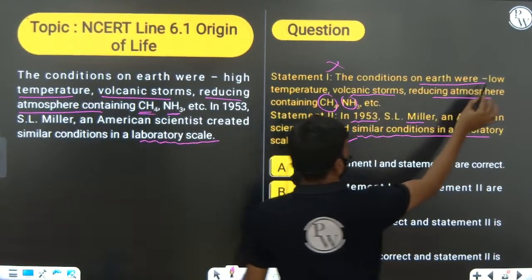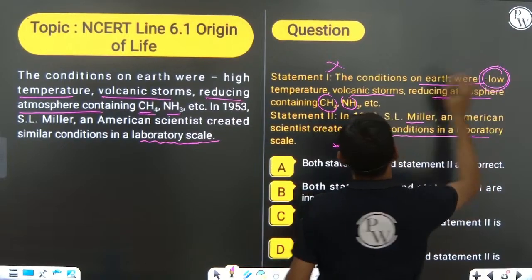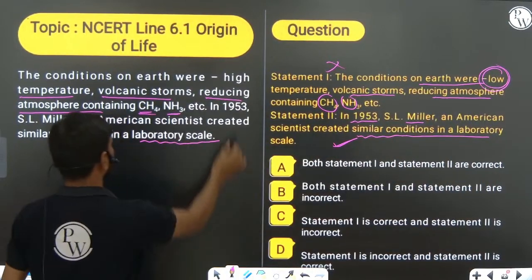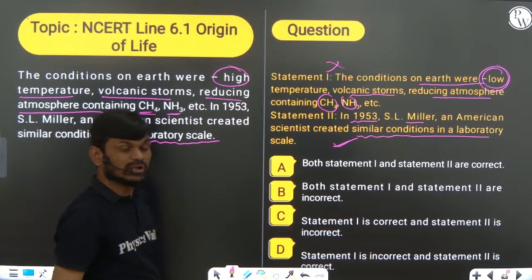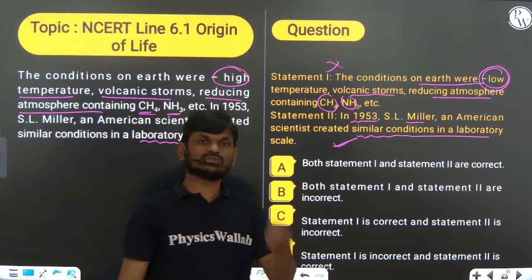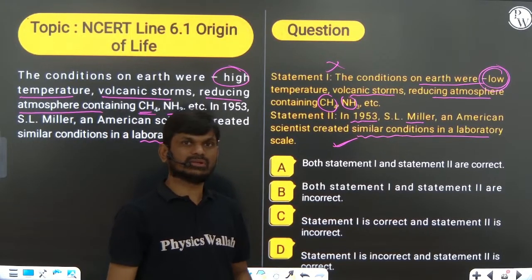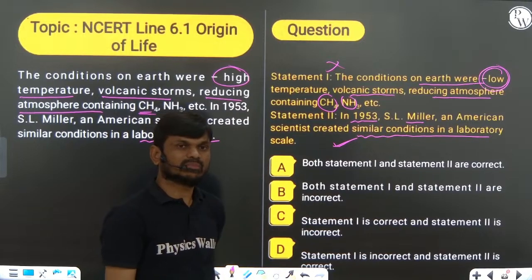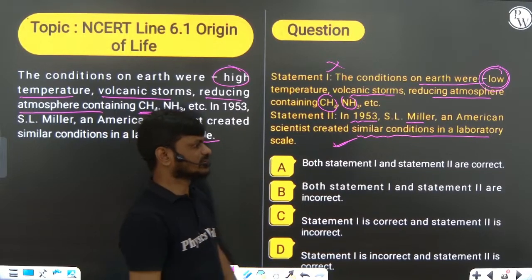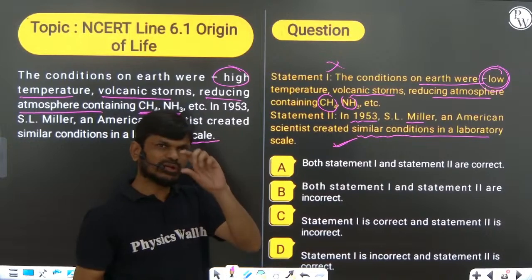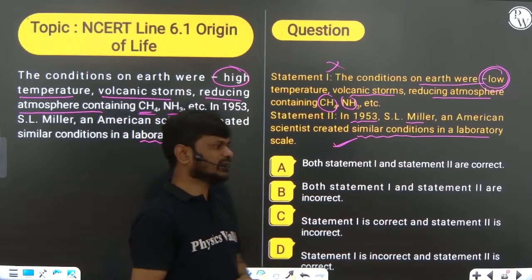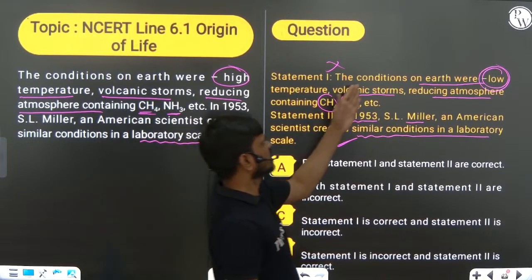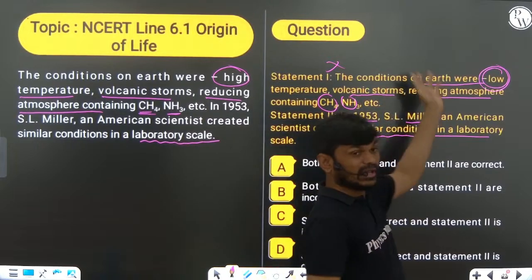Here they mentioned low temperature. Not the low temperature. The temperature was very high, almost 5000 degrees centigrade during the early atmosphere on Earth. So by changing only one word, they may ask you question, but you will read this sentence: the condition on Earth were high.